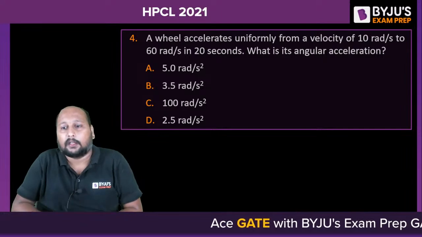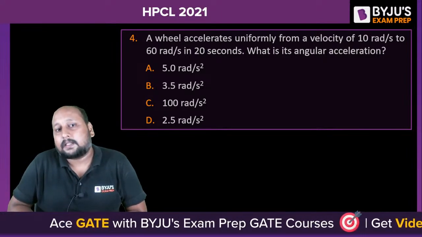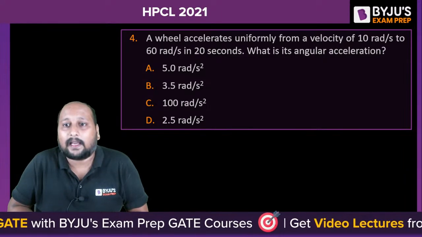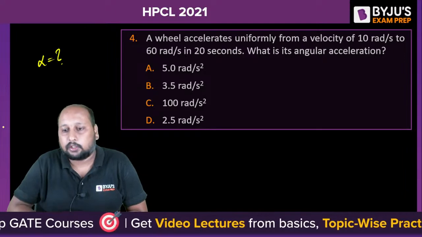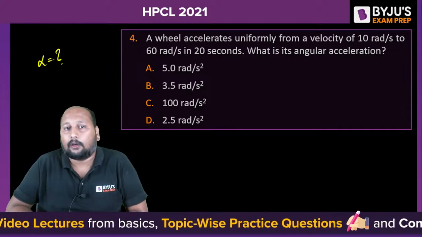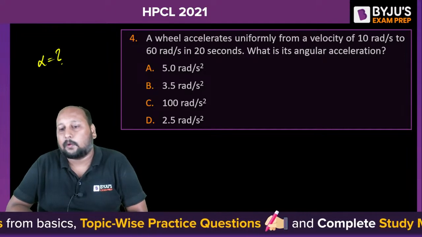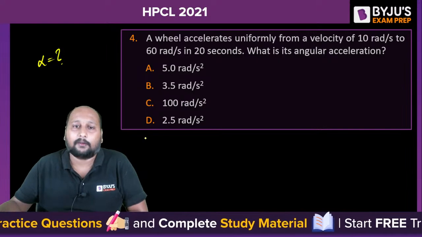Chaliye, next question. A wheel accelerates uniformly from 10 radian per second to 60 radian per second in 20 seconds. What will be the angular acceleration? Alpha they are asking. Engineering mechanics. Again a question from engineering mechanics. If a velocity is changing from 10 to 60 in 20 seconds, what is the angular acceleration? Very good, perfect. 2.5 radian per second square.